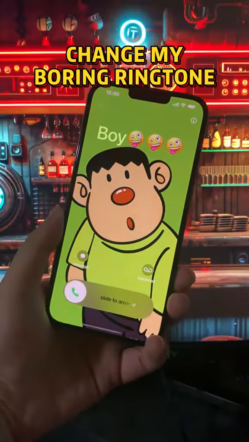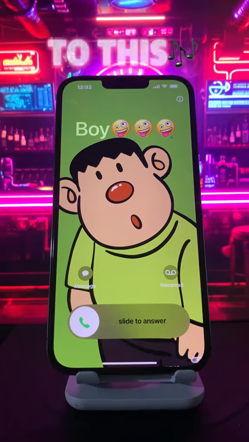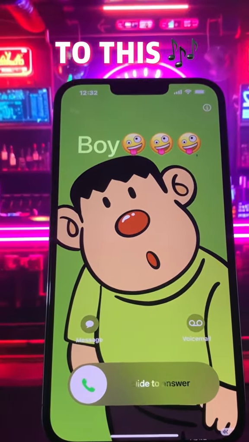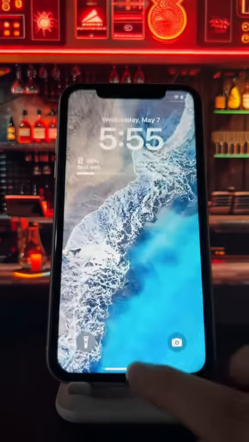How can I change my boring ringtone from this to this? Now let me show you.